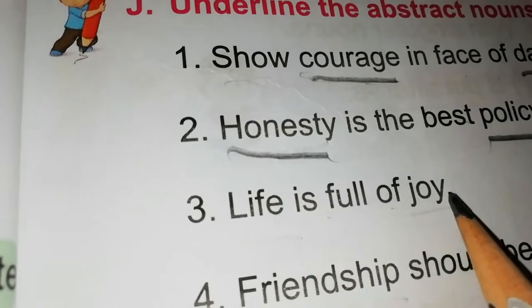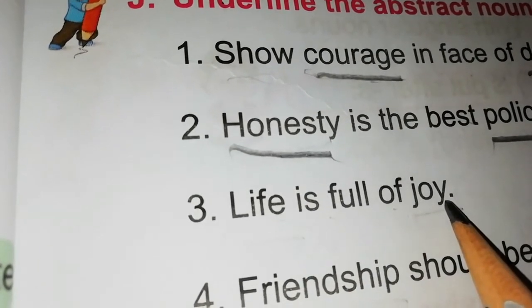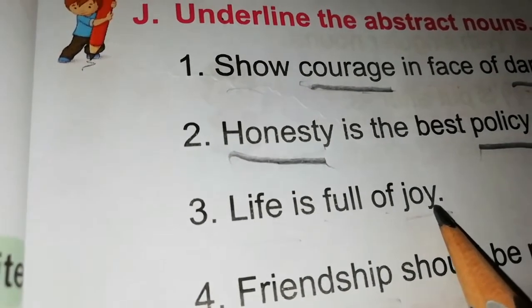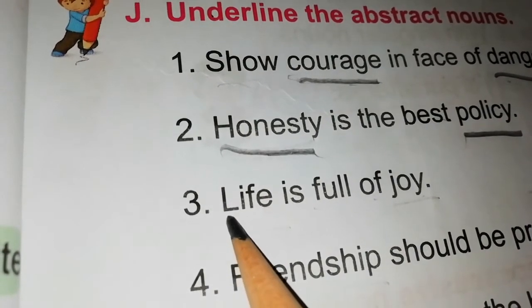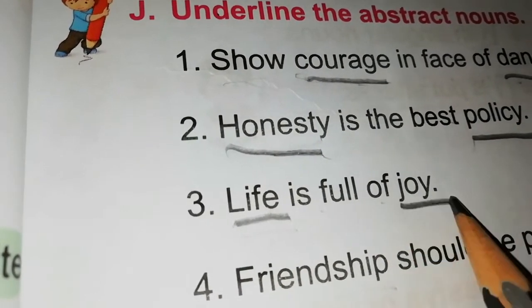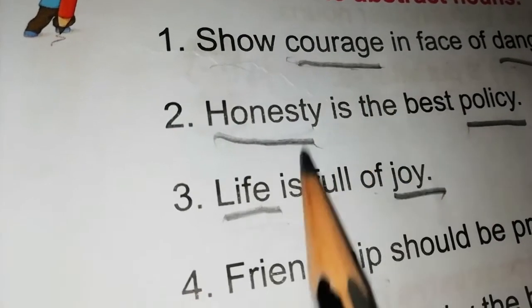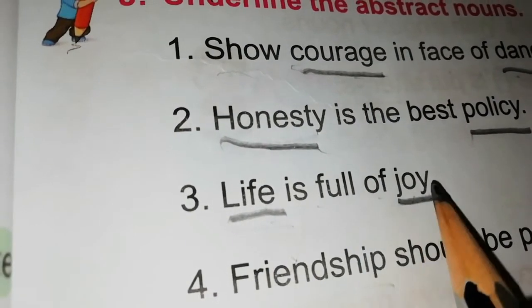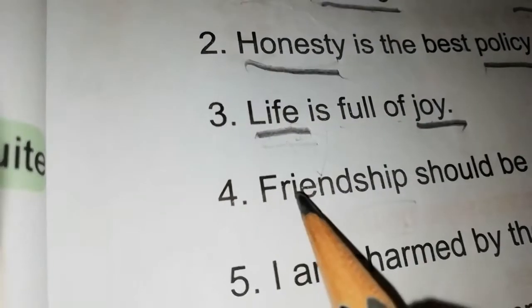Next, life is full of joy. Life is full of joy. In this sentence, what is the abstract noun? Life is an abstract noun. Joy is also an abstract noun. Why life? We can't see. Joy we can't see. But we can feel it, right?